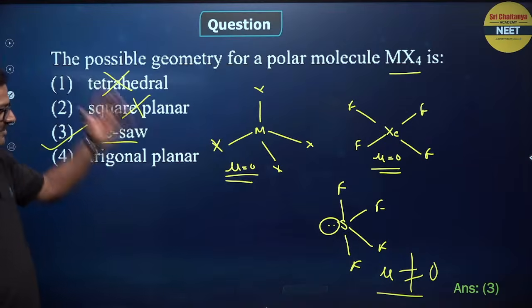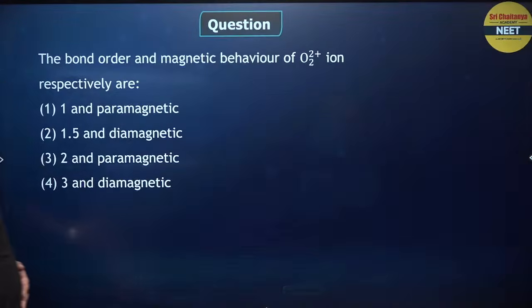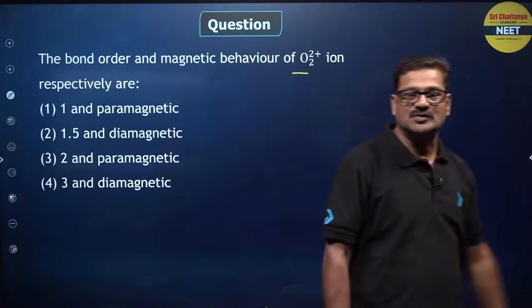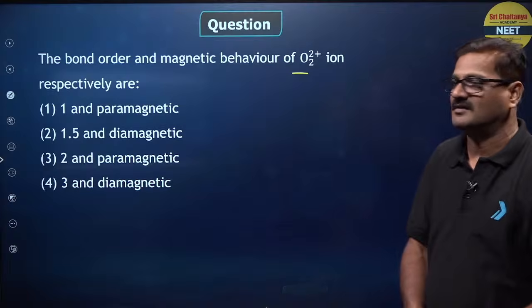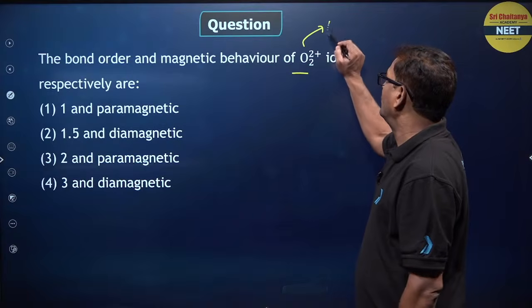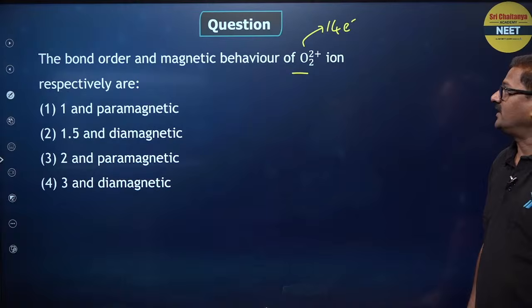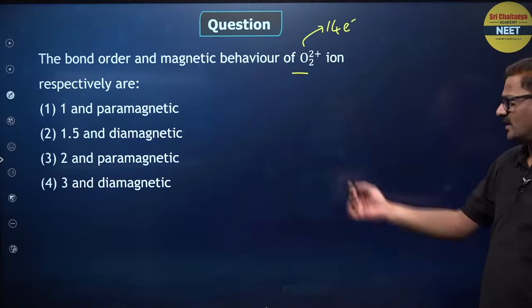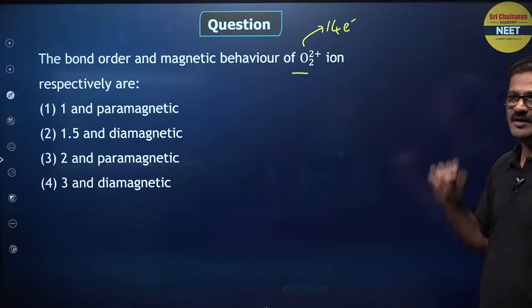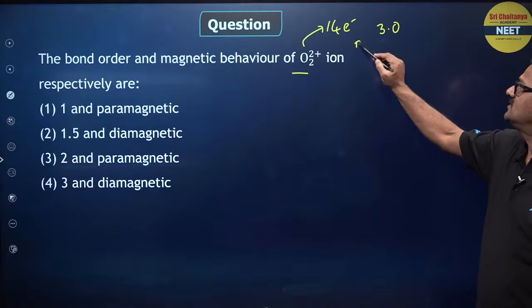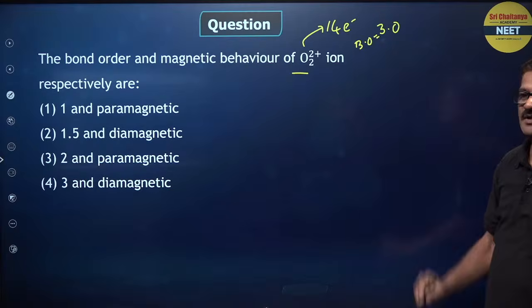And one more question. Let us see here the bond order and magnetic behavior of O2 2+. How many electrons will it have? 14 electrons. Whenever it is 14 electrons, you can write the molecular orbital configuration, but I can say the bond order is going to be 3.